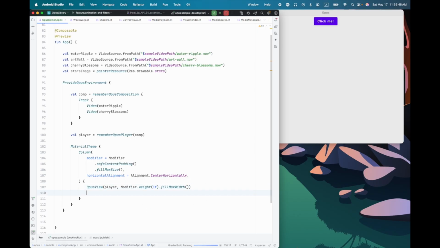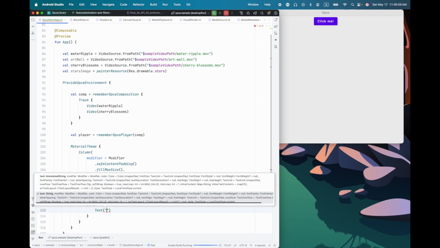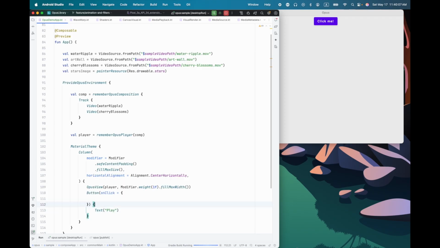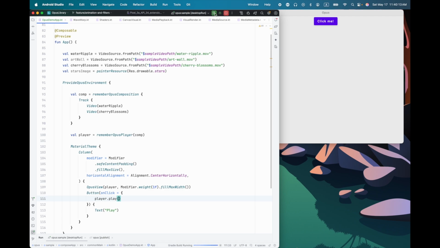And the only missing piece now is we need some way for the user to get the player playing. So we need a play button. So I'll just do an ordinary compose button. And in here, I will put the text and we'll just say play. Great. And then, of course, for on click, we'll just call player.play. Let's try it out.